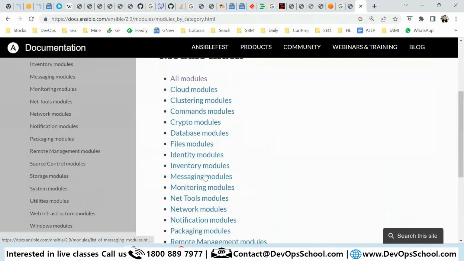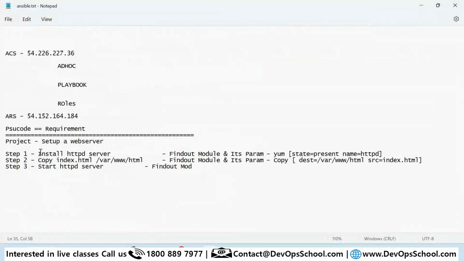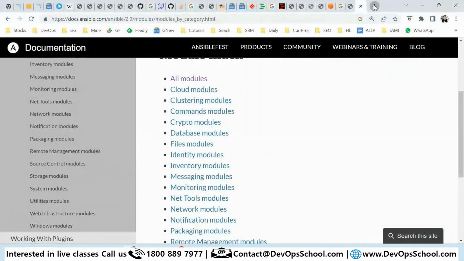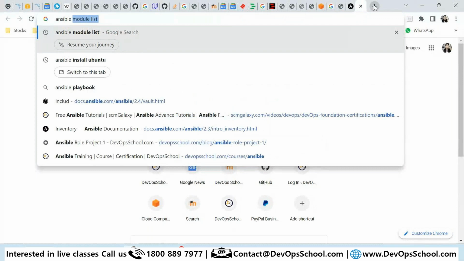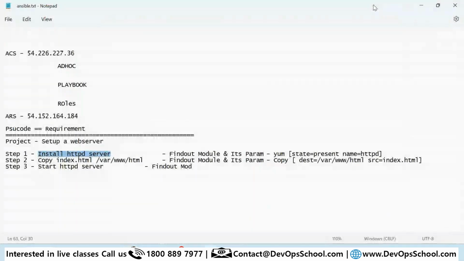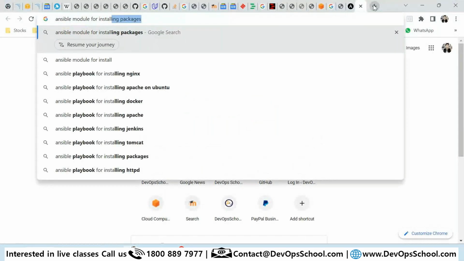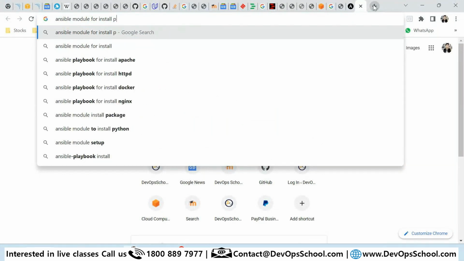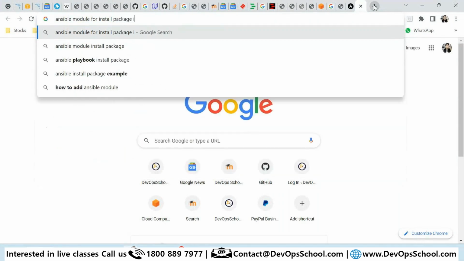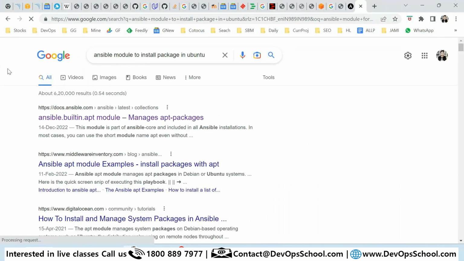Because there are thousands of modules, it's very difficult to find the module for your task. So what you need to do is, installing an Apache server. Remember, this is CentOS. I need to do it for 1, 2. So what to do? Search for the Ansible module for installing a package, but in Ubuntu, right? Yes. And here the APT module will help me.